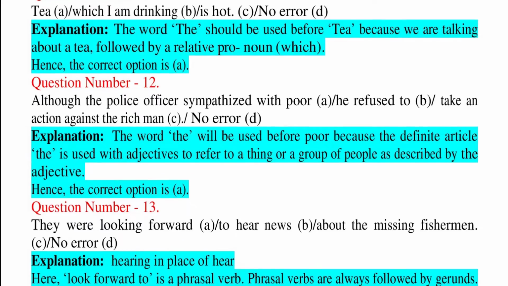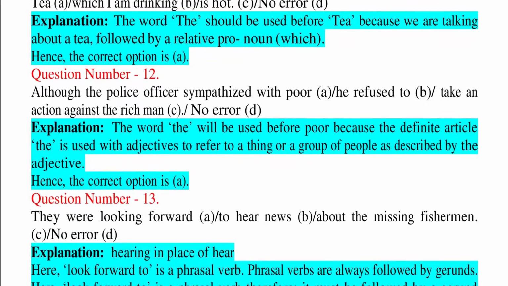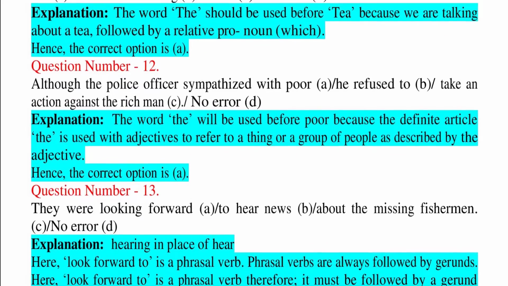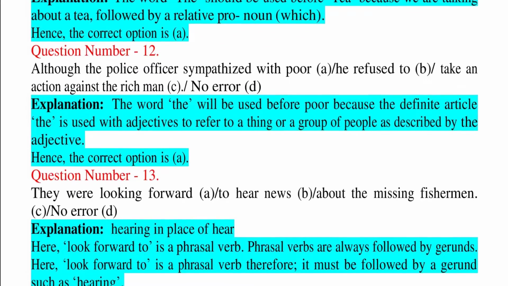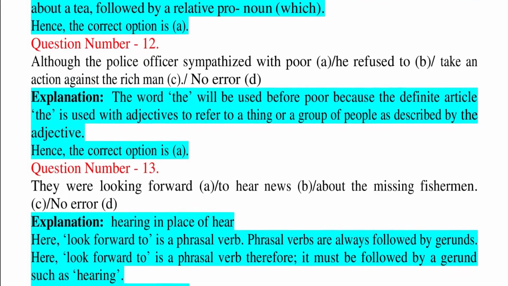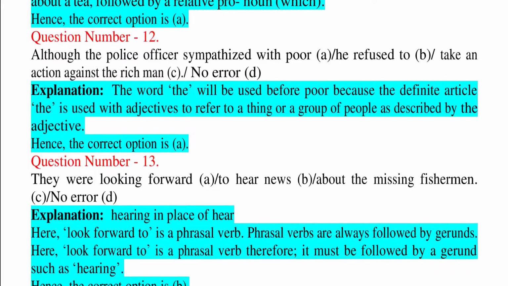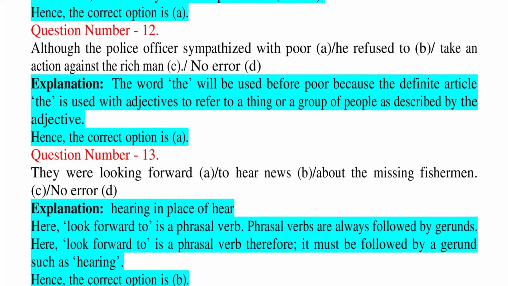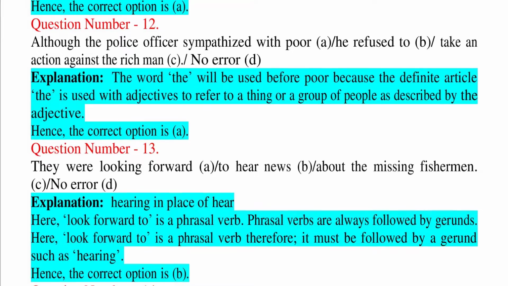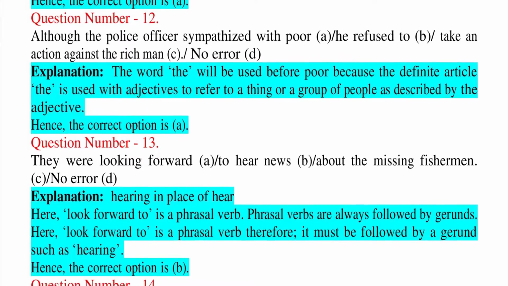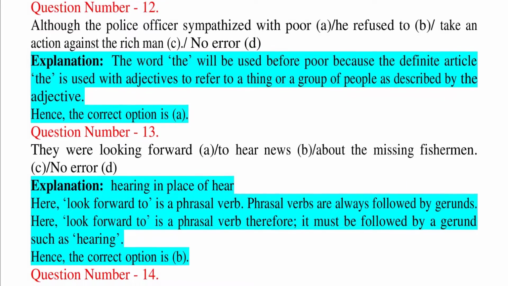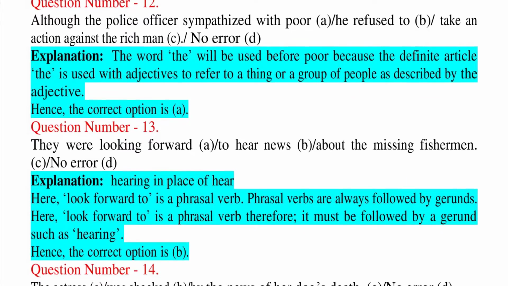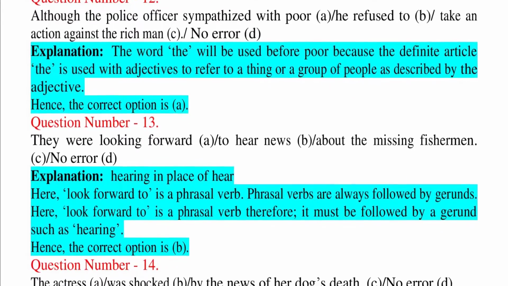Question number 12. Although the police officer sympathized with poor, he refused to take an action against the rich man. C. No error. D. Explanation: the word the will be used before poor, because the definite article the is used with adjectives to refer to a thing or a group of people as described by the adjective. Hence, the correct option is A.